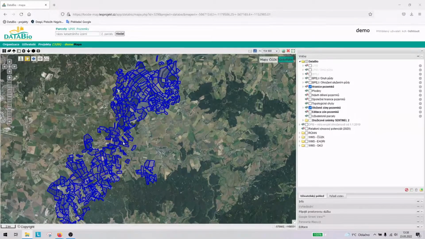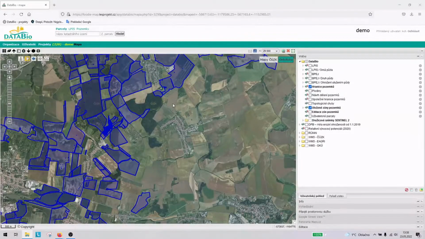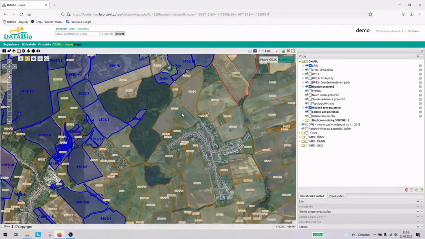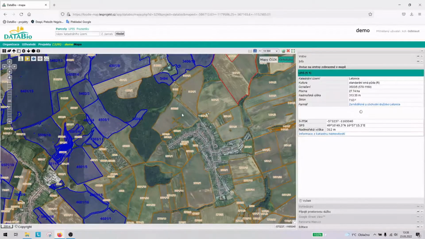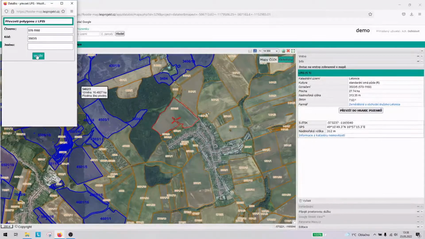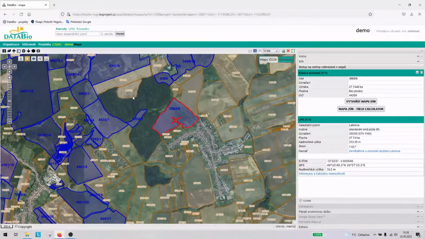There are more ways to get data about fields into the project. In addition to importing the data from LPIS database when the project is created, we can turn on the LPIS layer and import data for any selected field later. Importing a shapefile or manually drawing the boundaries of the fields is also possible.